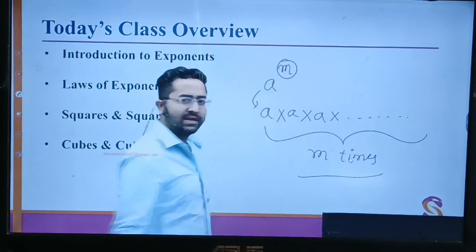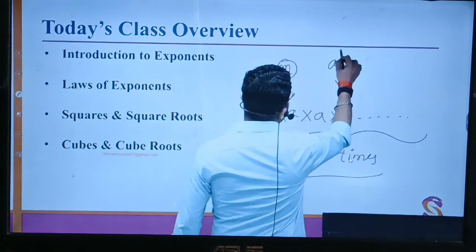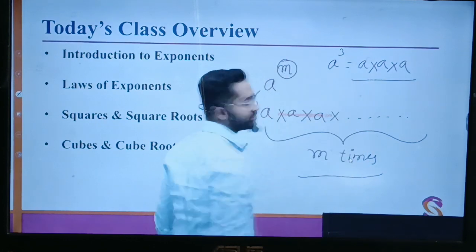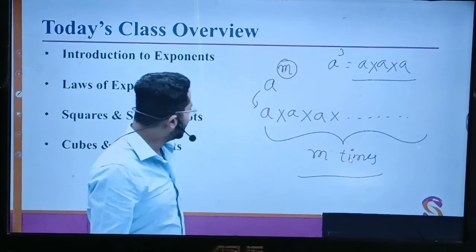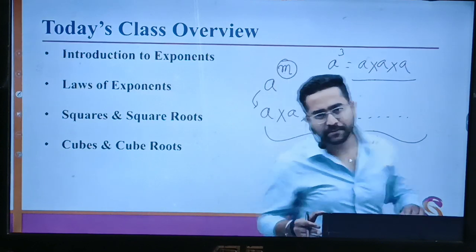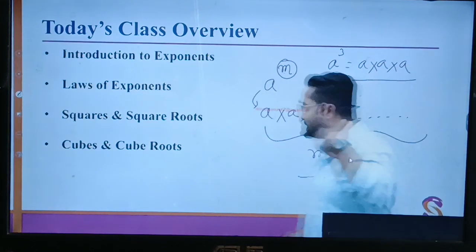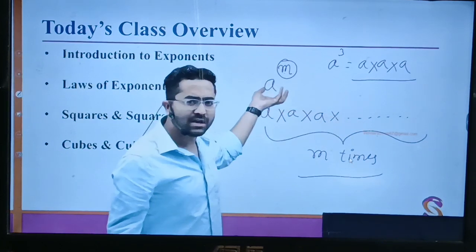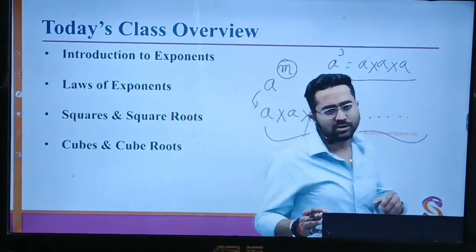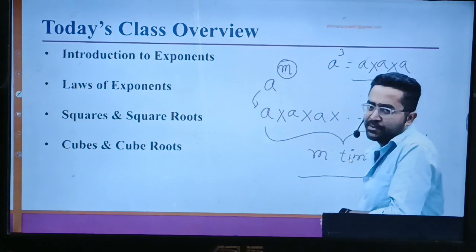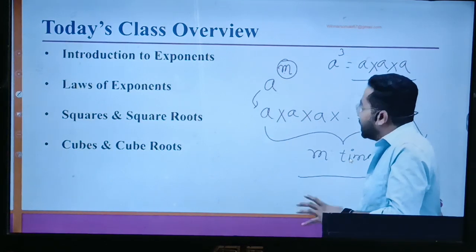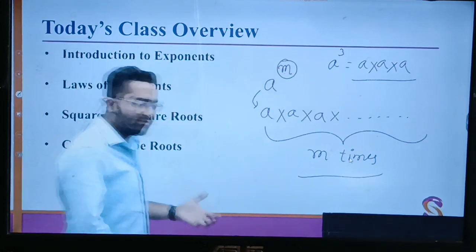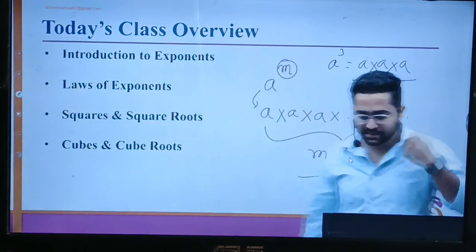If m is, let's say, 3, then a into a into a. Got it? So that is the use of exponent. Instead of writing the same number again and again, I just gave it a short version, an abbreviation. So this was the concept of exponent, what exponent actually is.